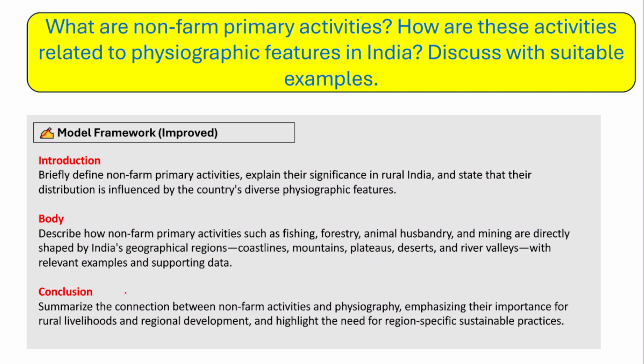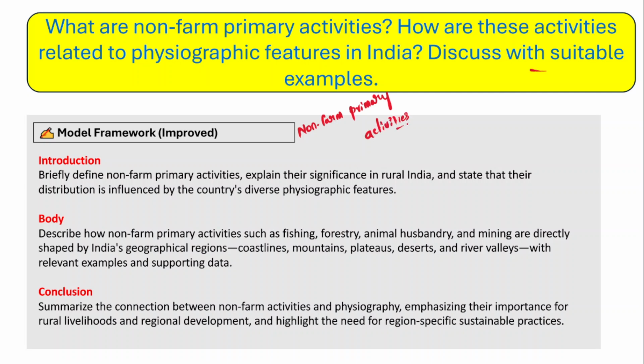So in this answer, first you have to briefly introduce what the non-farm primary activities are, and then you have to write how these non-farm primary activities are related to the physiographic features in India. And when you are discussing this, you need to provide suitable examples as well, right? As I've already told you, in the introduction itself, first you have to briefly introduce or define what exactly non-farm primary activities are.